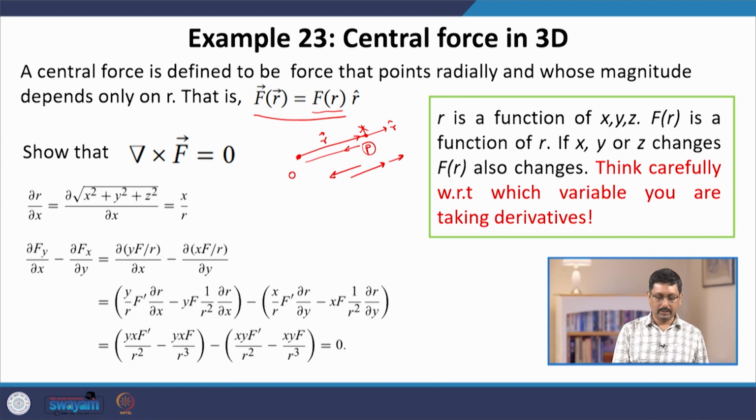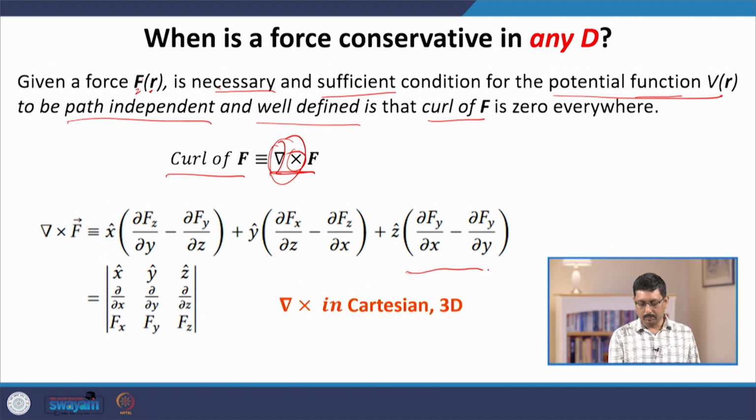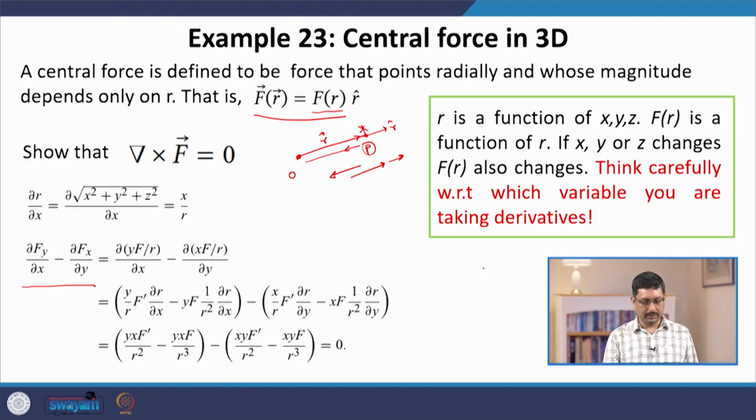It is sufficient to calculate only the x component; likewise you can show the other components are similarly 0. So you have to calculate this quantity, the z component of the curl of F, involving Fy.